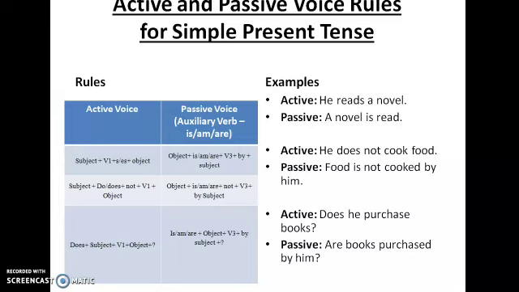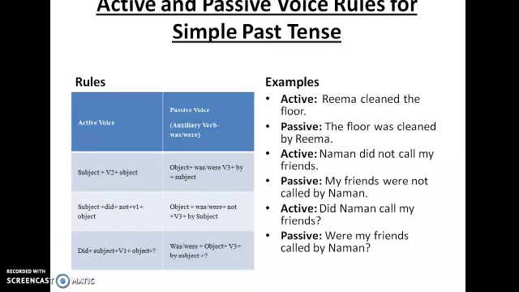Same thing is the case with simple past tense. The only difference is that instead of is, am and are, we use was or were. Here we can understand from the question itself: Rima cleaned the floor. Active voice would be subject plus V2 form plus object. Second form of the verb, cleaned, past tense form. So you understand that it is simple past tense. So the answer would again be the same. The object should come first. The floor was or were. Here it is was. Third form of the verb, cleaned by Rima.